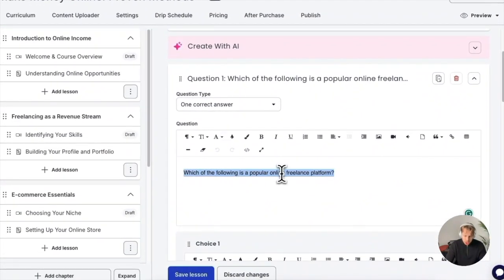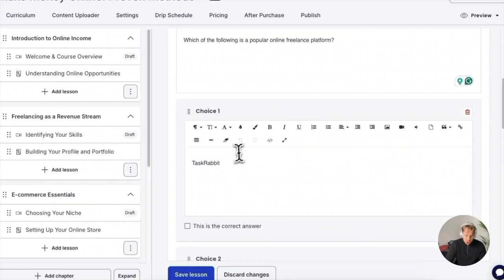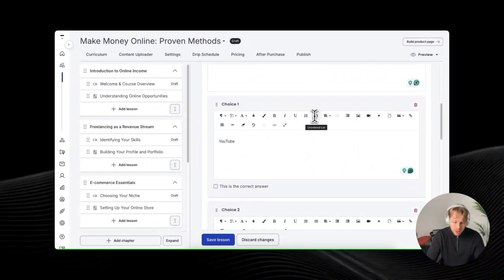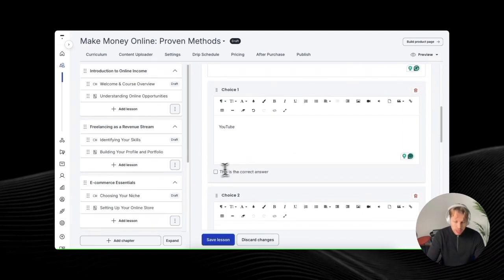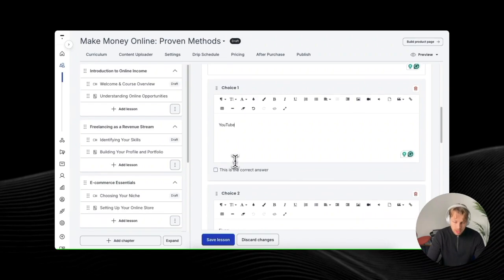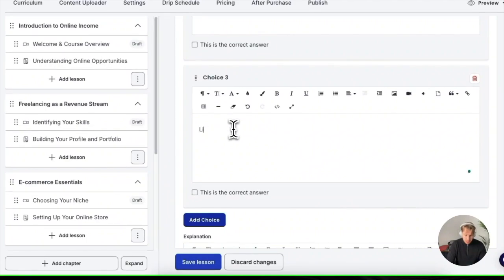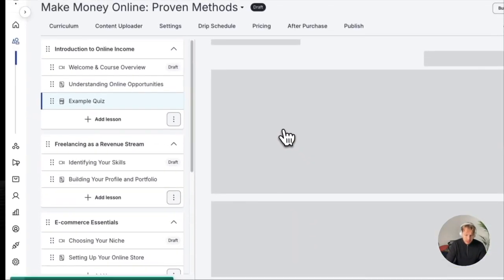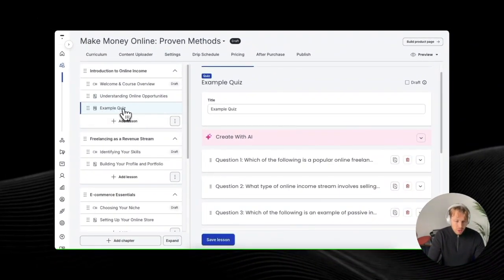So I can change the text here, I can delete parts of it, or I can add some more context to the question. And also I have an option to change these. For example, let's do YouTube here. I can change these options, and here is the correct answer option. So this is pretty cool. You get to choose this one easily as well. You can add more choices instead of just using those that the AI gave. Let's do LinkedIn here, for instance. And once you're happy with these quizzes, then you can just save it, and it will automatically be added to the chapter.